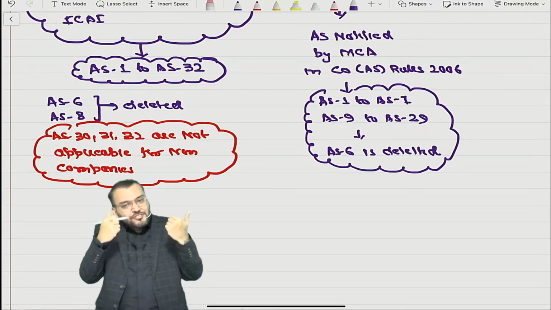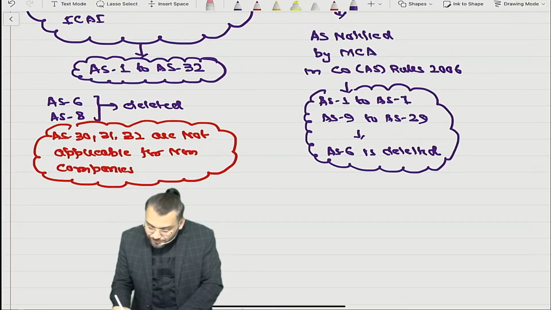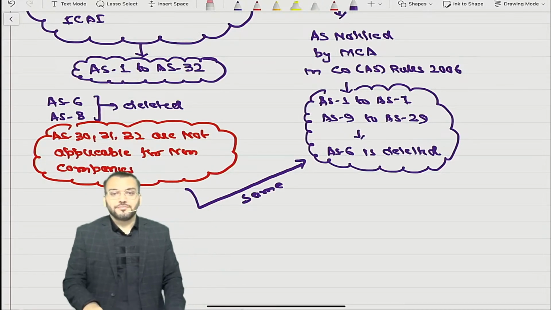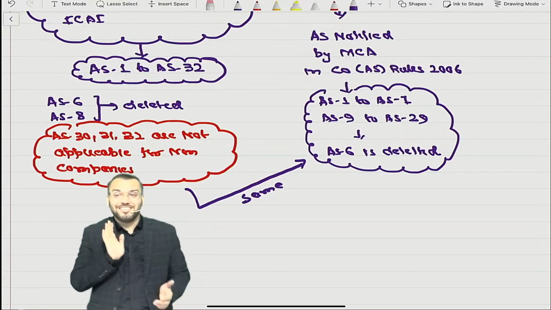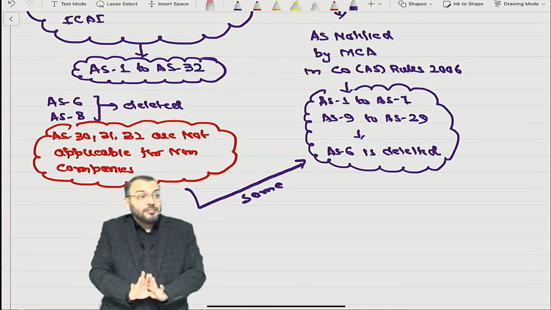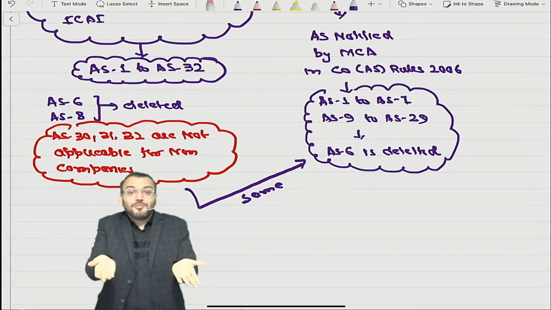Can I say it is 100% the same now? There is no difference. But you can't say AS is by ICAI. And therefore in CA Inter we teach AS. It might happen your teacher has not informed you about the difference, so there is no difference.